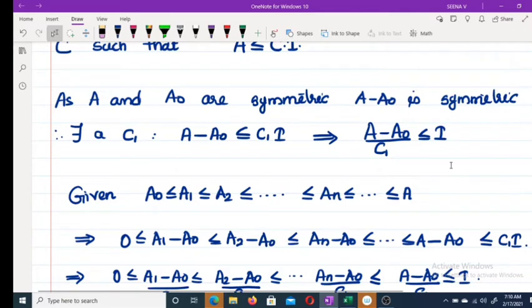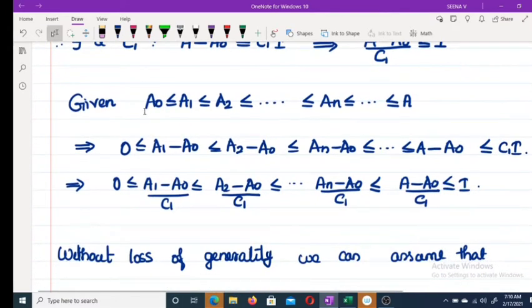So we have given this sequence, and from this we can write like this: 0 is less than or equal to A1 minus A0, less than or equal to A2 minus A0, less than or equal to etc.